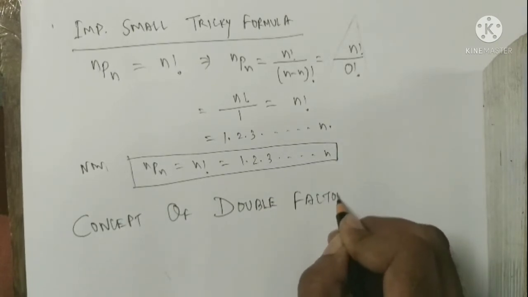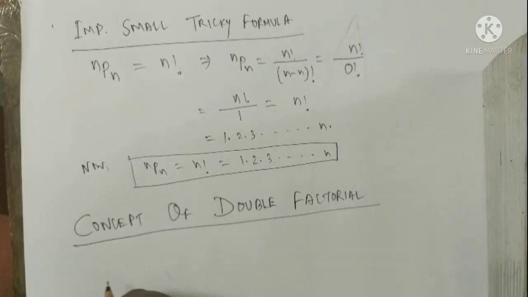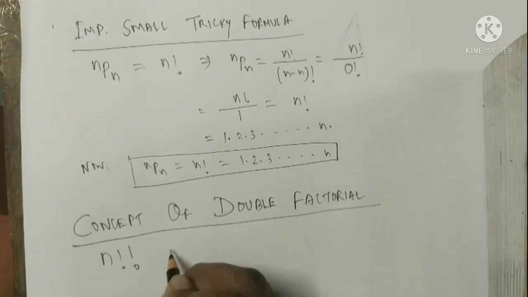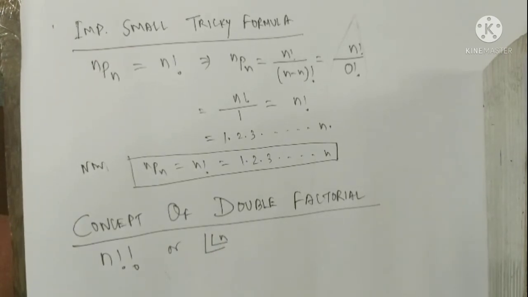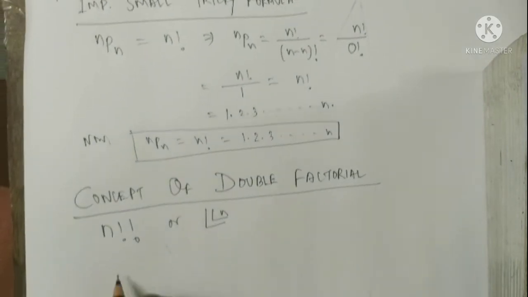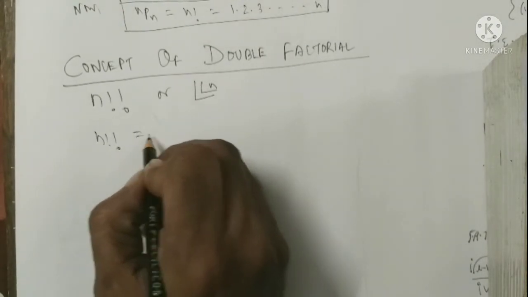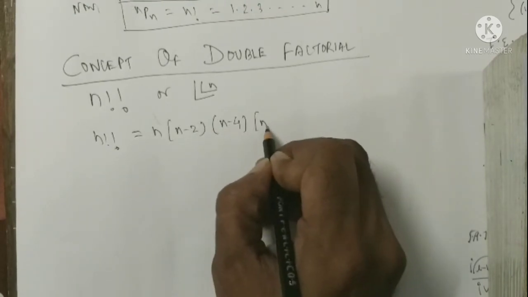Double factorial means two factorial signs side by side. That is, whenever we write n factorial or factorial, double factorial, the formula of a double factorial is: n double factorial means n, n minus 2, n minus 4, n minus 6.